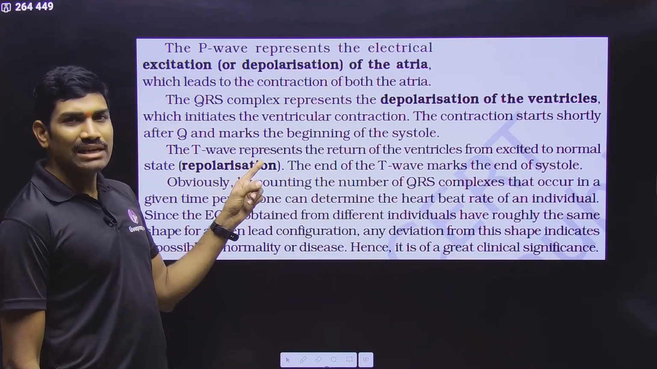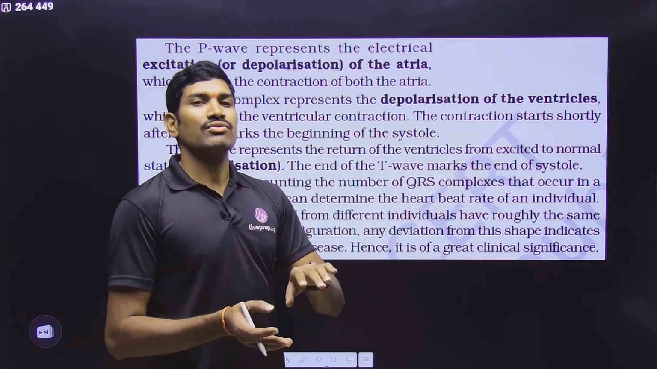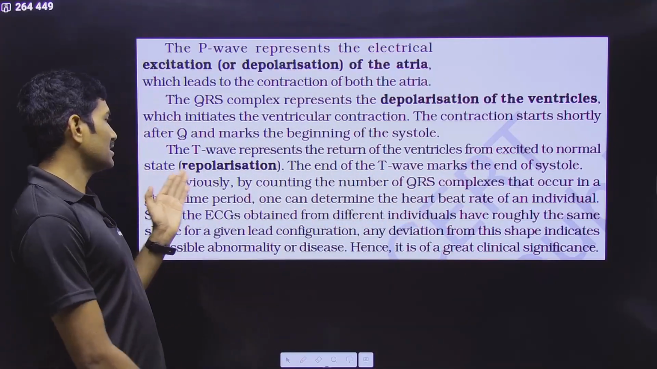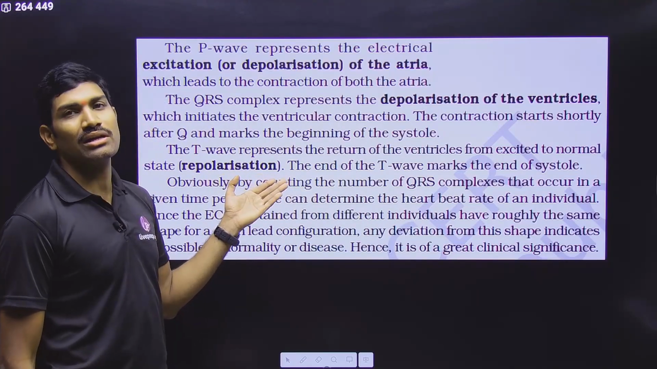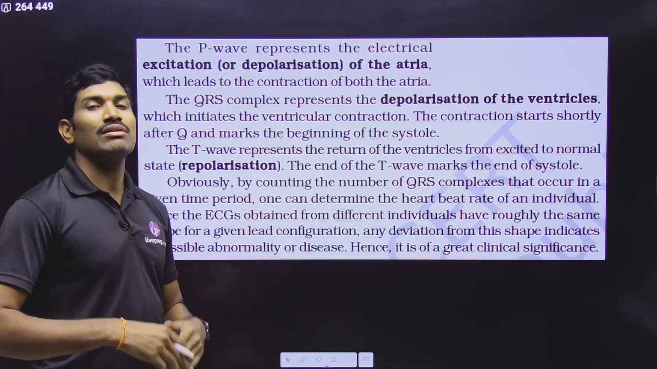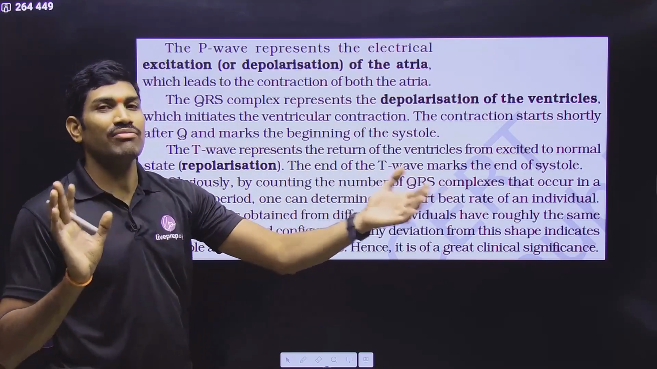Next one, the T wave represents the return of the ventricles from the excited state to normal. From the depolarized state, they are becoming normal again, a repolarized condition. They are coming back to the normal condition. That's why it is called repolarization. And this should actually represent the ventricular diastole. But here two different things they have combined.